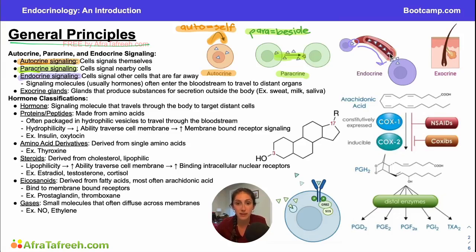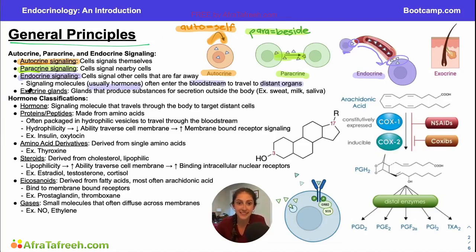and it is going to travel to a part of the body that might be incredibly far away from the original cell where it was made in. And then this molecule is going to signal our cell in this other part of the body to affect a response. And that is the difference between endocrine and paracrine signaling. In endocrine signaling, we are traveling very, very far away, maybe to a different region of the body, usually through the vasculature. And in paracrine signaling, we are signaling cells that are very close, within the same organ at least. And that is the difference. The distance traveled is the difference here.